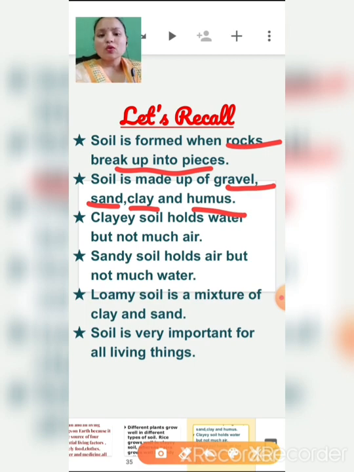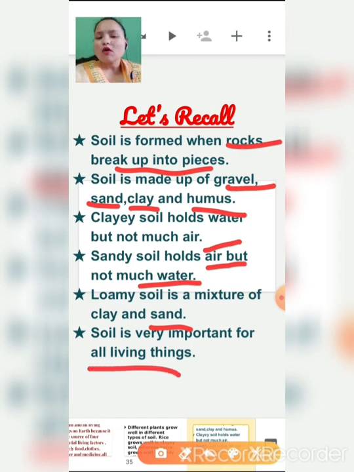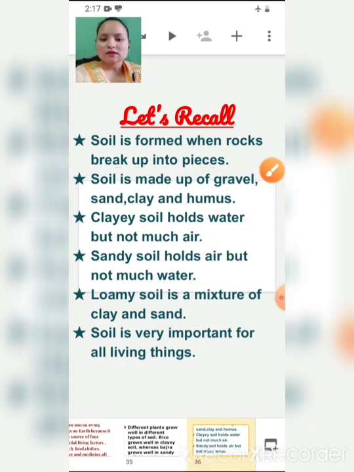Clay soil can hold much water but not much air, whereas sandy soil holds air but not much water. Loamy soil is a mixture of clay and sand, and soil is very important for all living things: plants, human beings, animals.